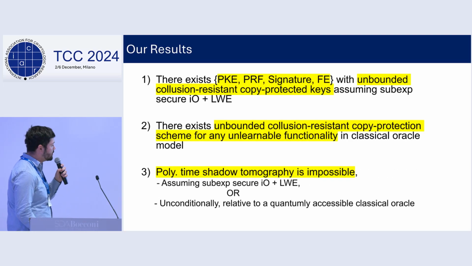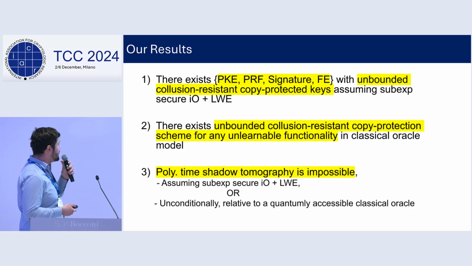Okay, moving on to our work, we show that we can copy protect PKEs, PRF signatures, and also, for the first time, functional encryption keys in the full security model with unbounded collusion, based on the same assumptions as previous work. We also show that we can copy protect any unlearnable functionality, again in the full security model, with unbounded collusion.